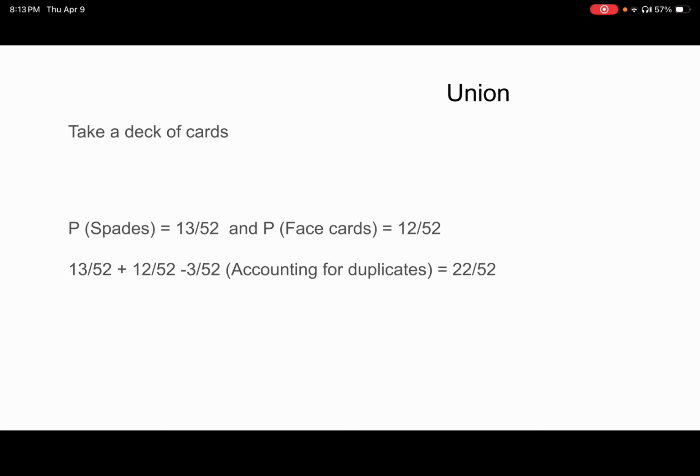Let's take a deck of cards, for example, and someone bets that the card that's picked next will be a spade, while another person bets that the next card drawn will be a face card. We know that there's 13 spades and 12 face cards total. So you take these numbers, 13 out of 52 plus 12 out of 52, and then you subtract 3 out of 52, accounting for duplicates, because of spade face cards, and then you get 22 out of 52 chance of winning these odds.